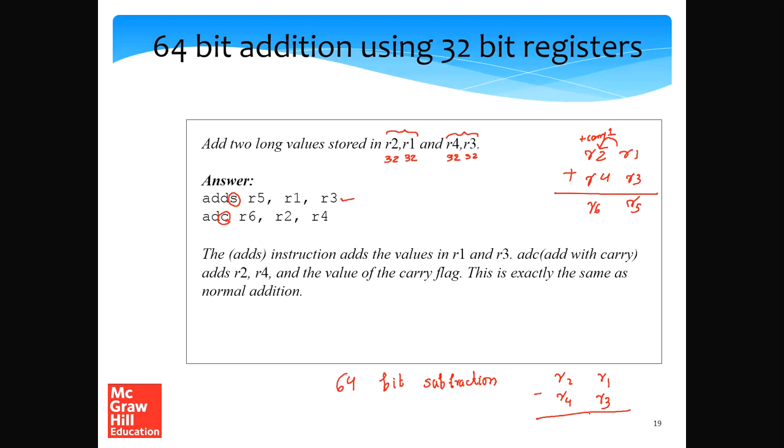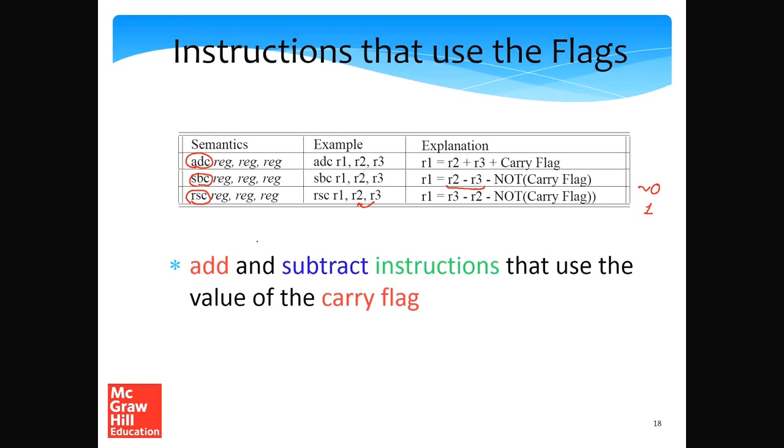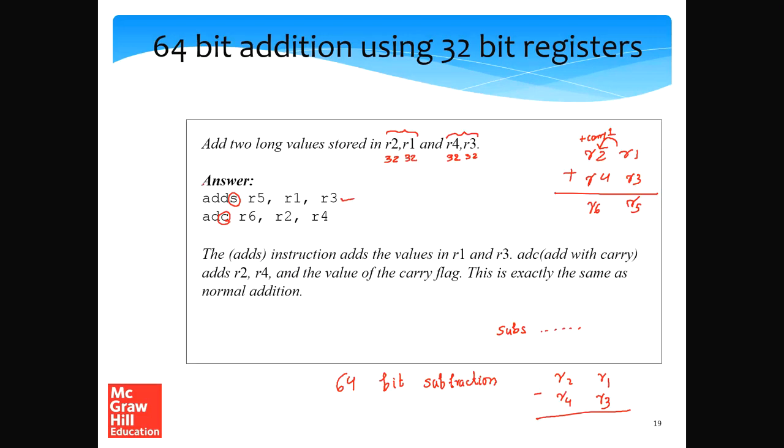Let me just give a hint, but I'll not tell you the entire solution. Instead of an ADDS, we can have a SUBS. And subsequently, we need to go back to our set of instructions and use the SBC instruction. The SBC instruction subtracts with carry, which takes the borrow into account. With this we can achieve 64-bit subtraction in two instructions.